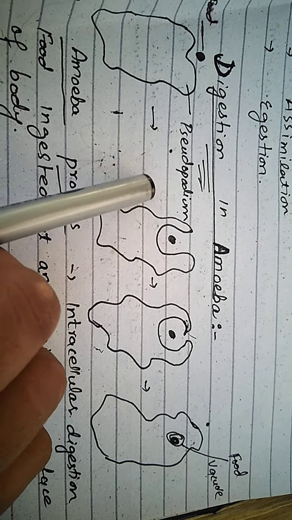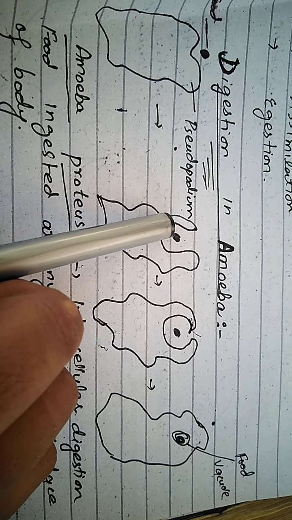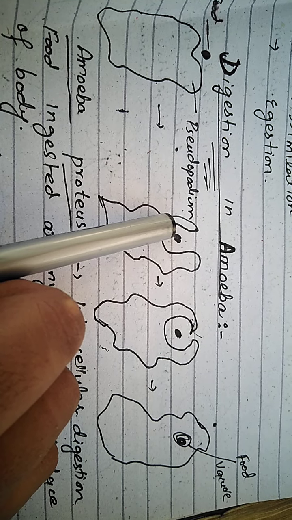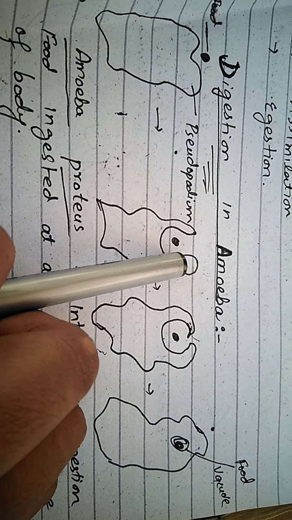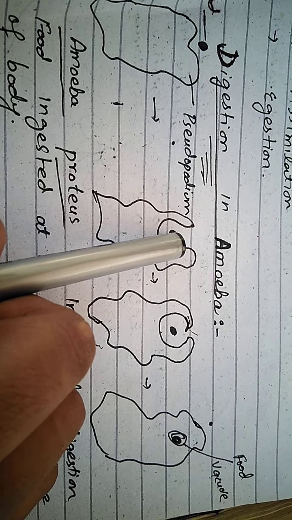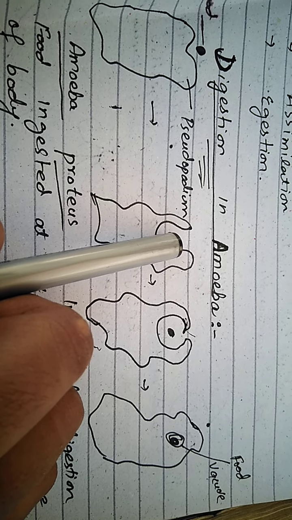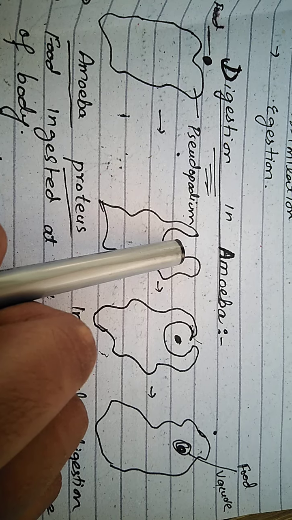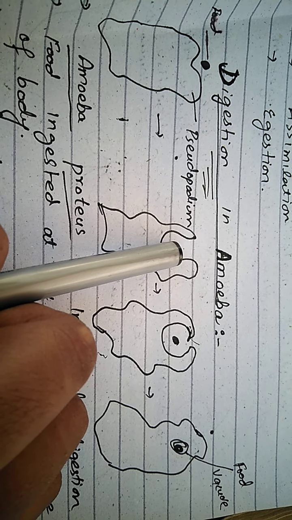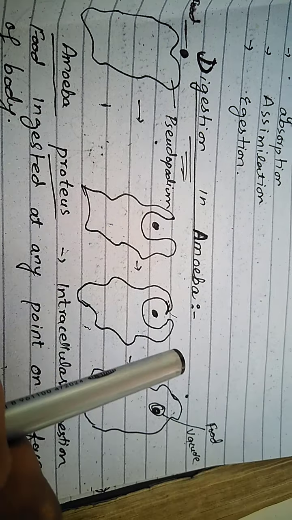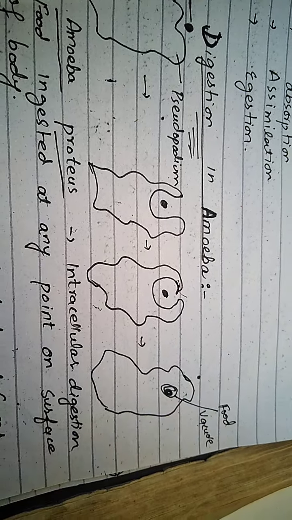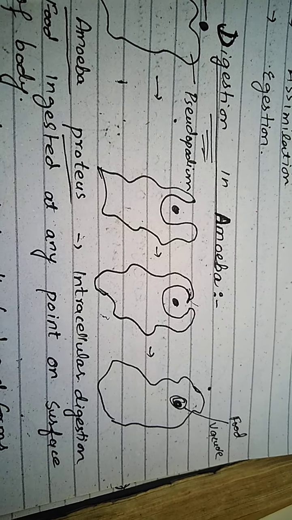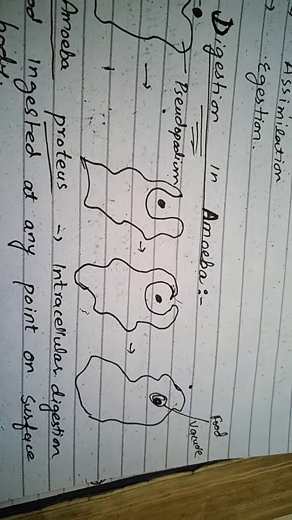If the food particle is too large, just like a paramecium, and the pseudopodia of the amoeba encircle the food particle or paramecium, it forms a large food vacuole. This food particle undergoes various changes as the digestion proceeds.